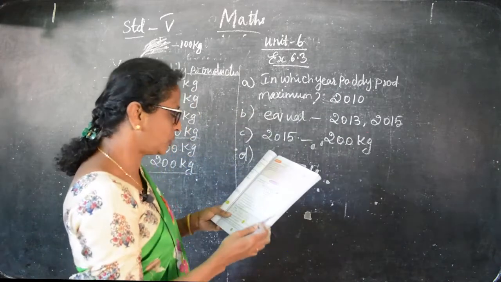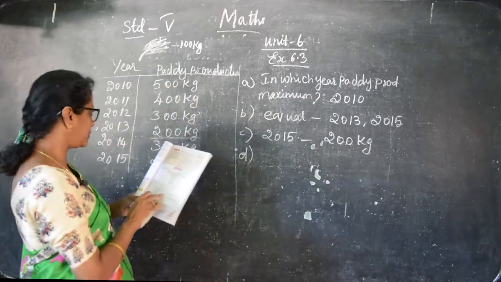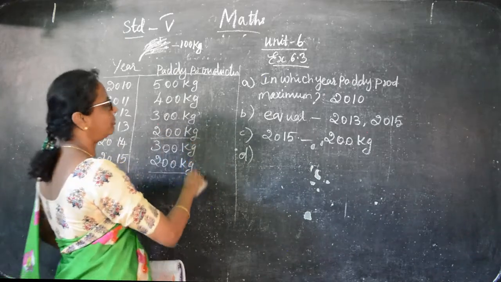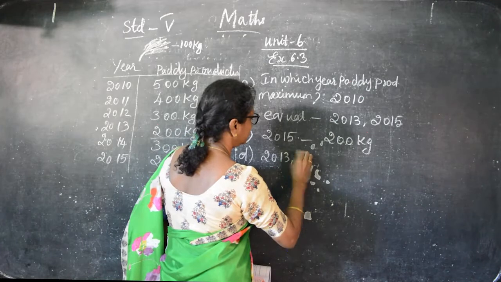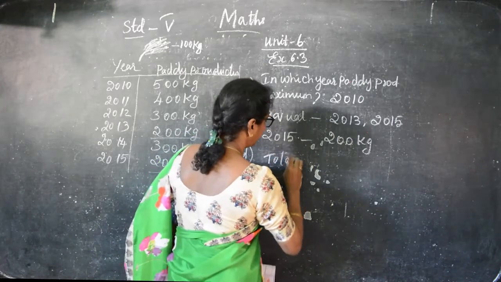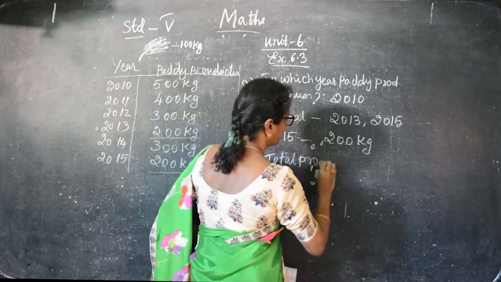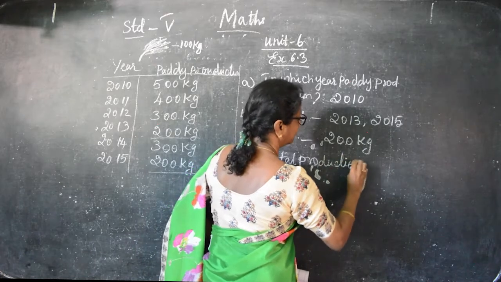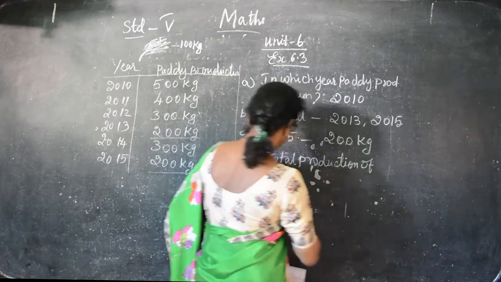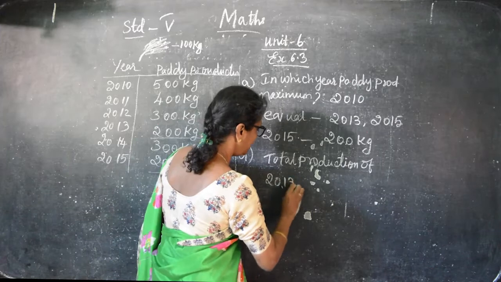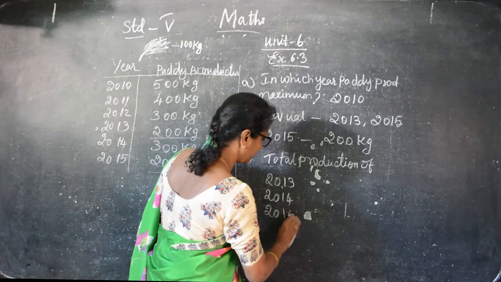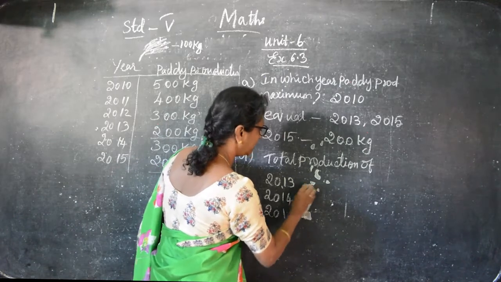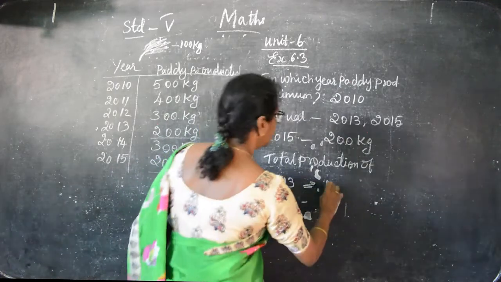And D. Find the total quantity of the paddy production in 2013, 14 and 15. So how much is there? 2013 is 200 kg.